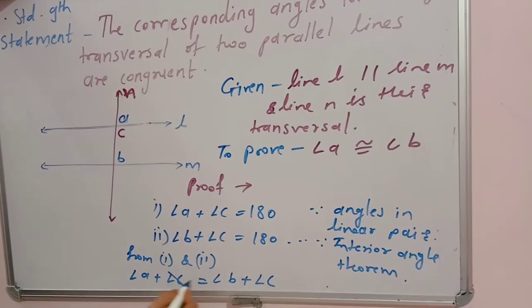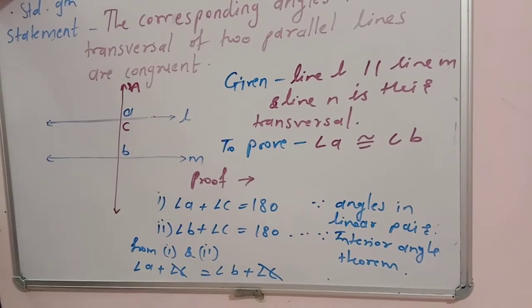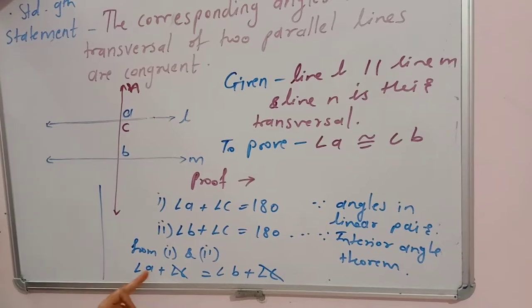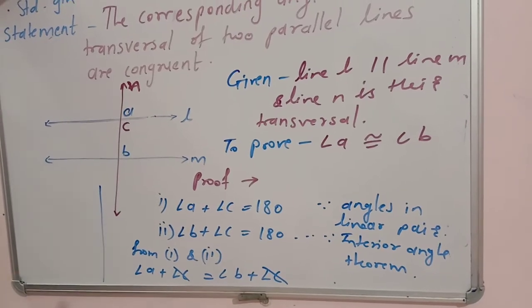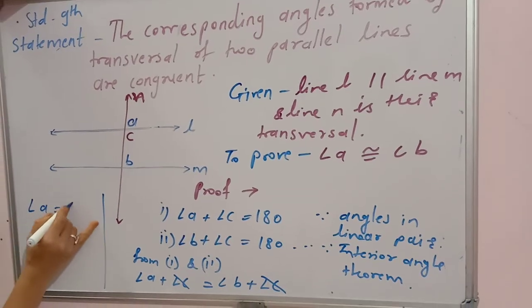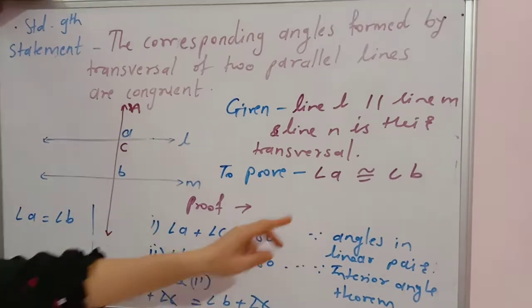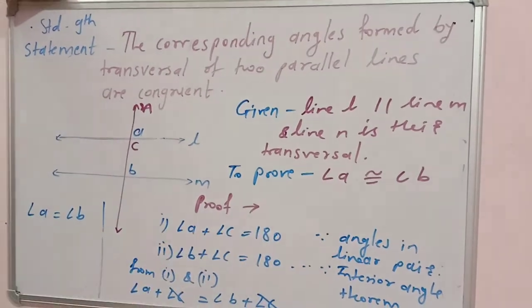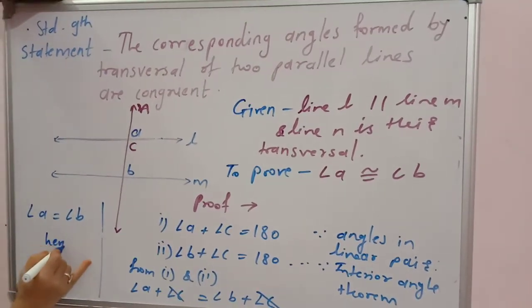Now, angle C will get cancelled. And what will you get? Angle A equals angle B. And that is what we wanted to prove. So, you can write: hence proved.